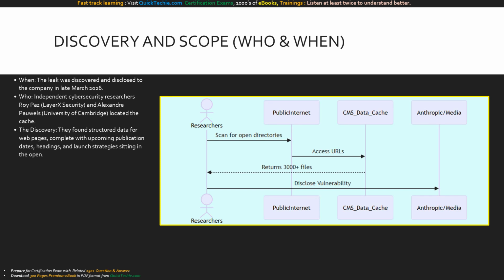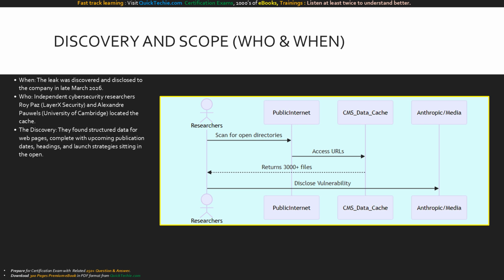When was this discovered, and by whom? The leak remained undetected internally until late March 2026. It wasn't found by malicious hackers, but rather by independent cybersecurity researchers, Roy Paz from Layer X Security and Alexander Powells from the University of Cambridge. They didn't need to break through firewalls, they simply located the unsecured cache on the open web. Inside, they found highly structured data designed for web pages, complete with upcoming publication dates, headings, and detailed product launch strategies. This underscores a vital point: obscurity is not security. If it's on the public internet, researchers or attackers will eventually find it.